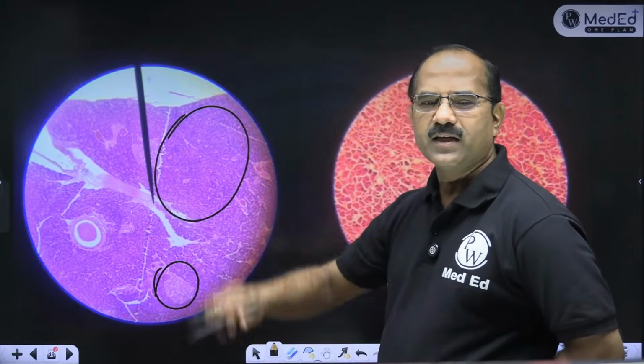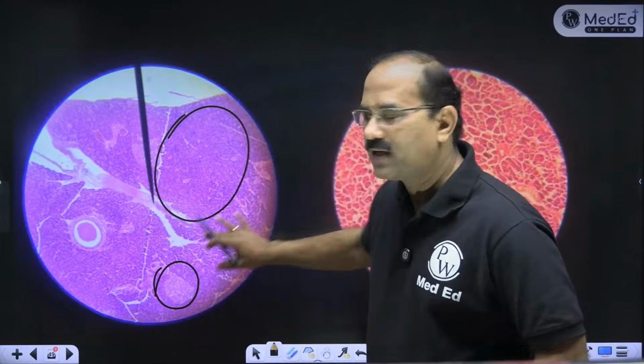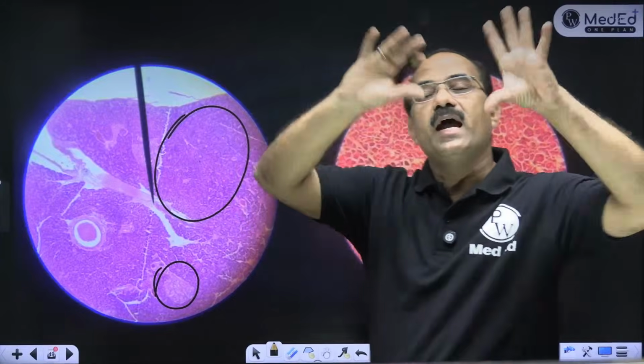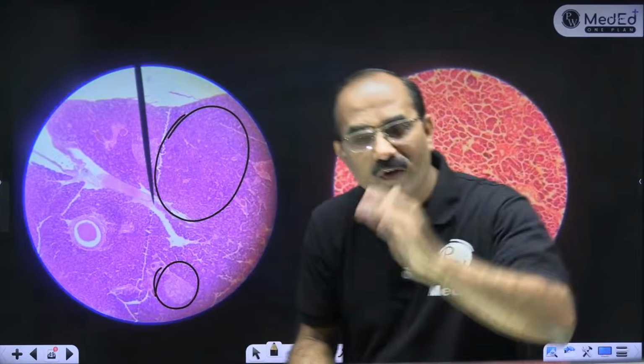This is pancreas. Very good. So this is the exocrine part of the pancreas, and the exocrine part of the pancreas resembles what? A serous salivary gland. So you have to be very careful.